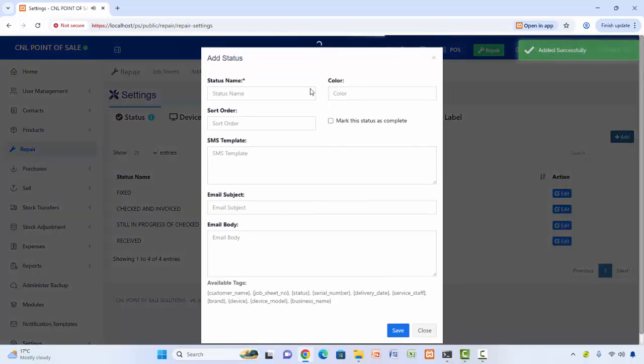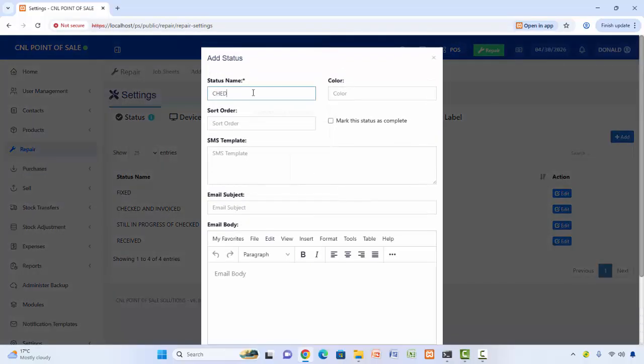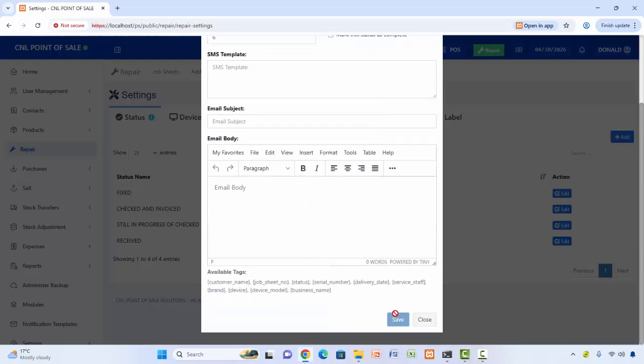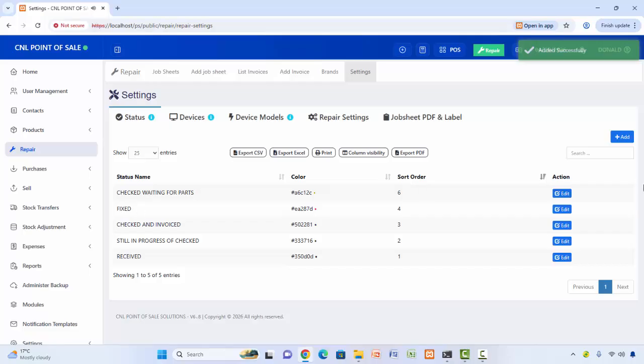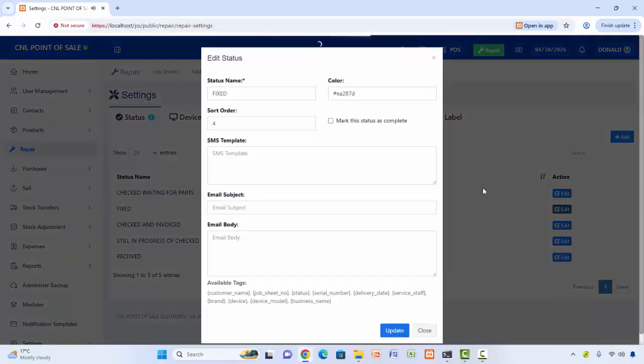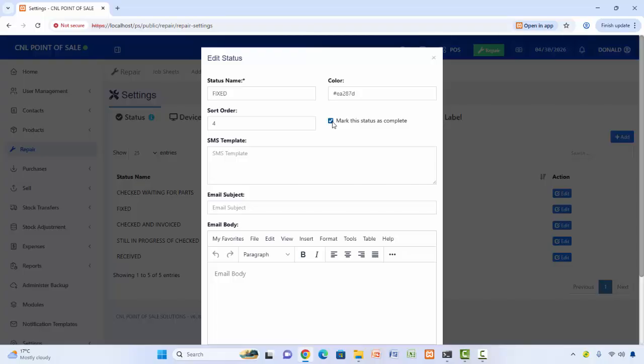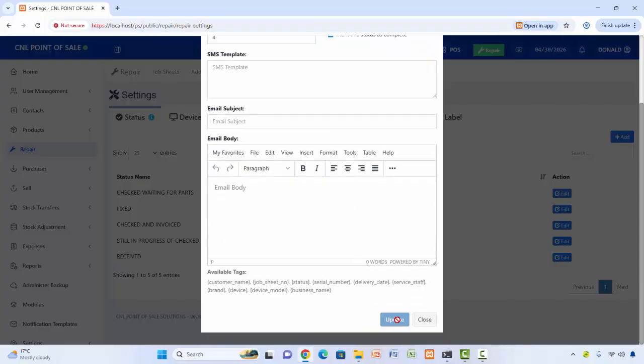We also need another status which is checked, waiting for parts, which is number 6. Now we can put it as yellow. I love yellow. Now I put it as yellow. So here, checked and fixed is the one we can edit and mark this status as complete. This must be marked as complete.